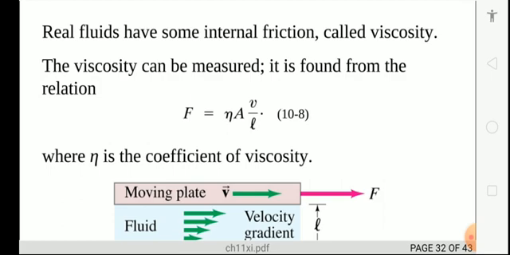Now the layer in the liquid which is in contact with the surface remains stuck, due to the adhesive force acting between the molecules of the liquid and the molecules of the surface. The velocity of the layers gradually increases as you move upwards, and the layer at the top has the largest velocity.